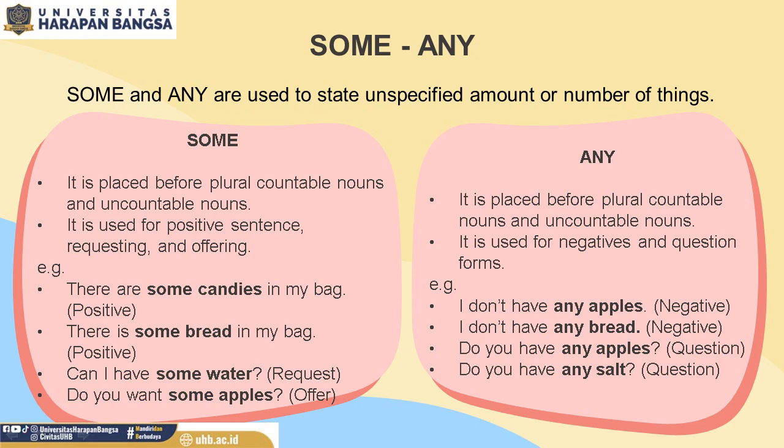Do you have any apples? The word apples here is plural countable noun. Do you have any salt? The word salt here is uncountable noun. Because those sentences are questions, that's why we have to use the quantifier any.